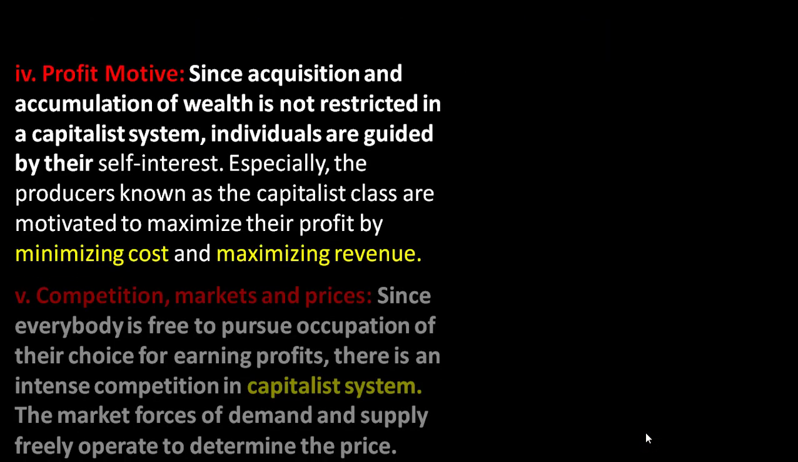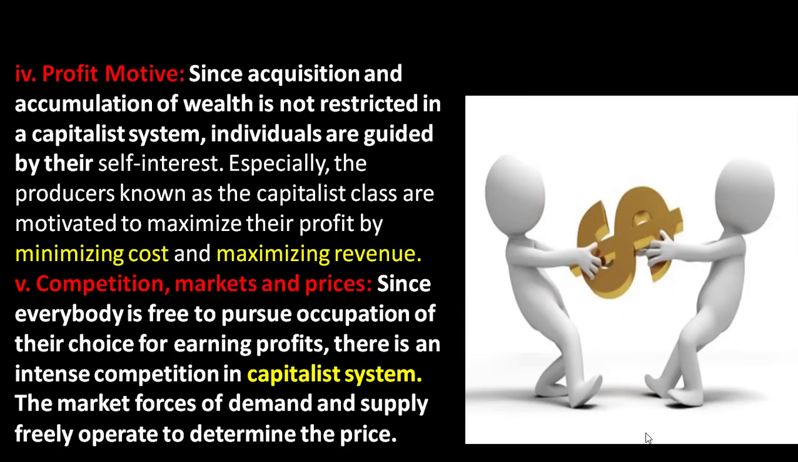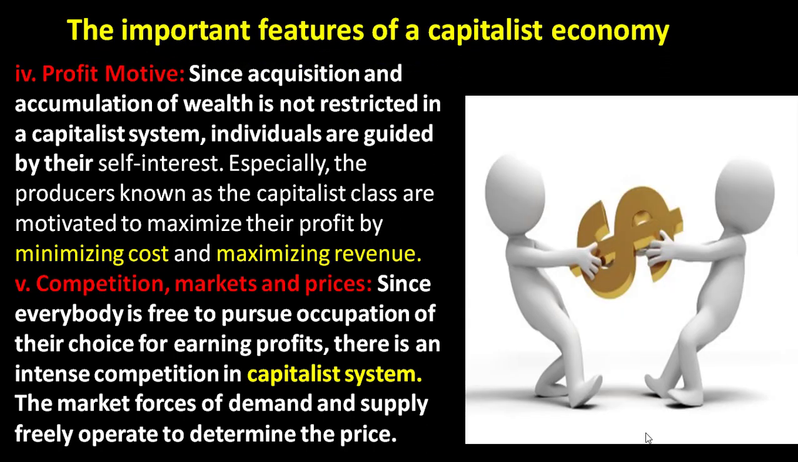And the fourth one, profit motive. Since acquisition and accumulation of wealth is not restricted in the capitalist system, individuals are guided by their self-interest. Especially the producers, known as the capitalist class, are motivated to maximize their profit by minimizing cost and maximizing revenue. That is one of the very important features of capitalist economy.